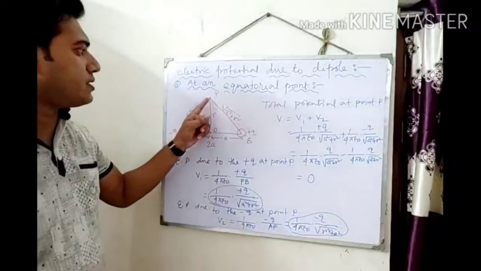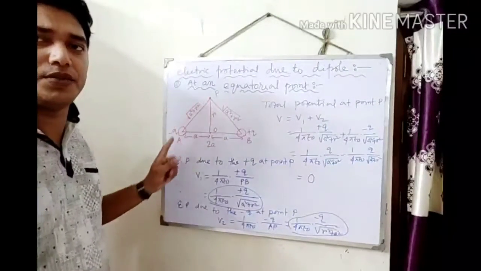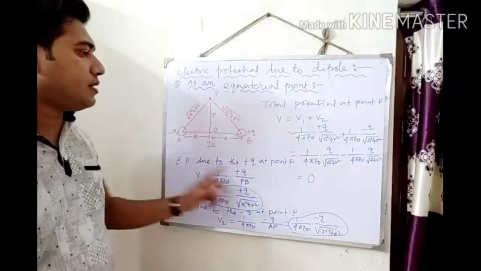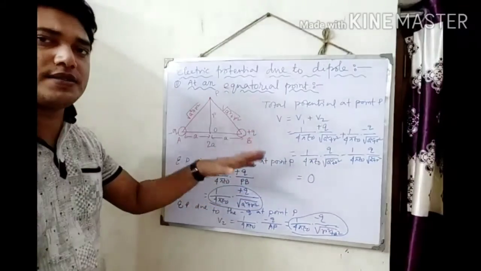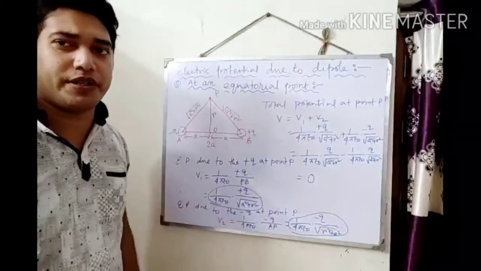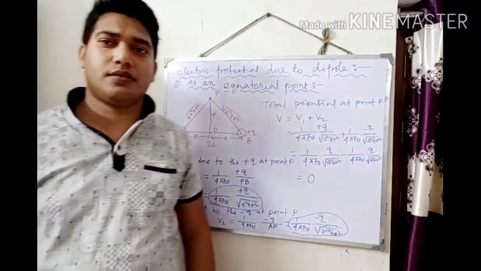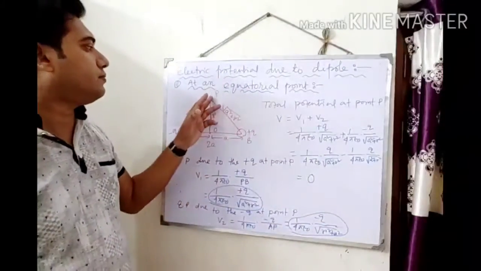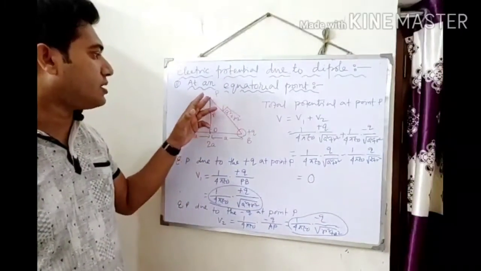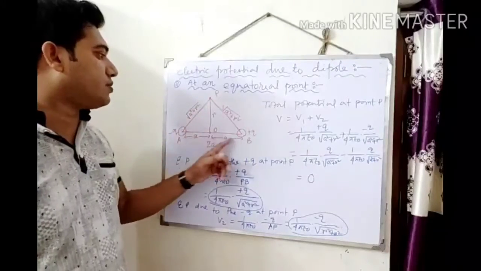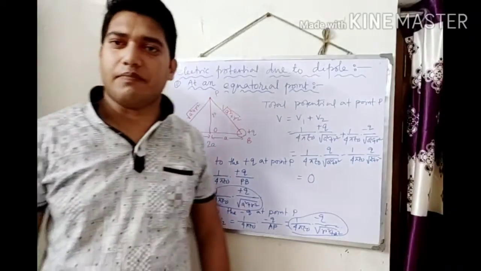Here the potential at point P due to the dipole is 0. Where is it 0? At the equatorial point. Equatorial point means the point where the distance from the two charges is the same.